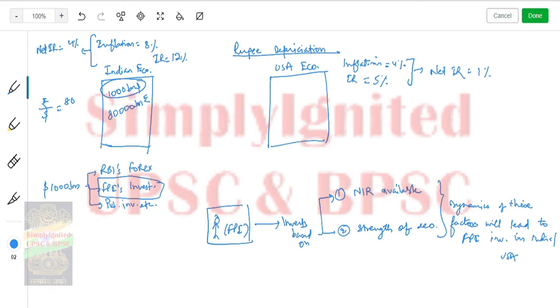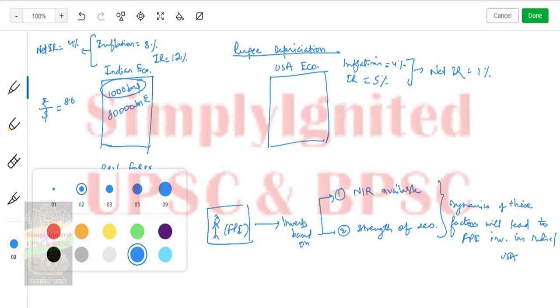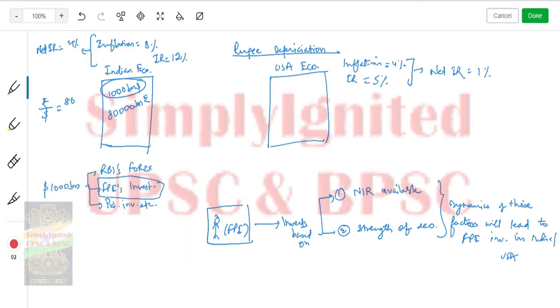Just understand. Say inflation increases to 10%, so this decreases to 2%, and here inflation has increased to 4.5%, then this decreases to 0.5%.